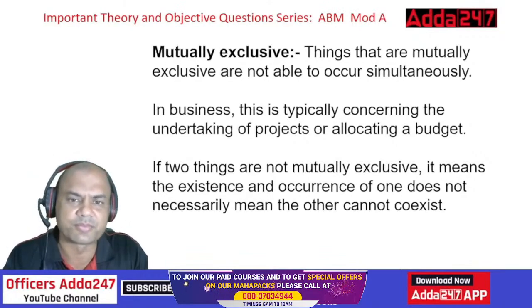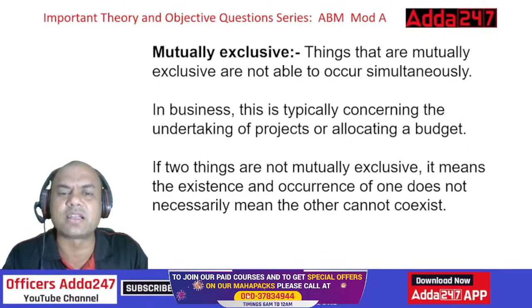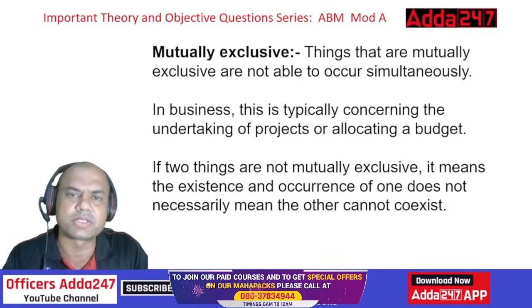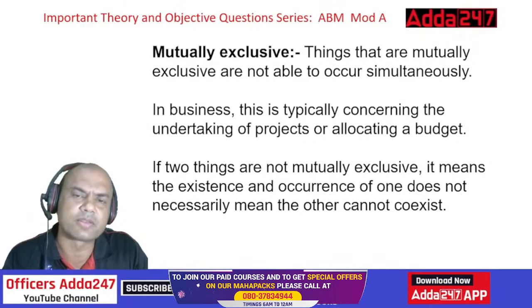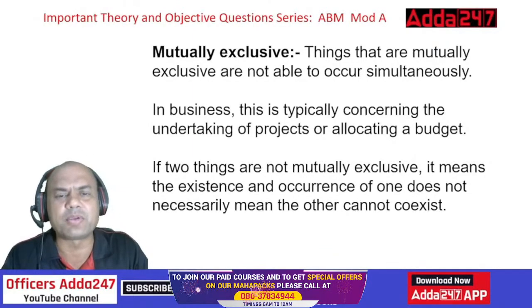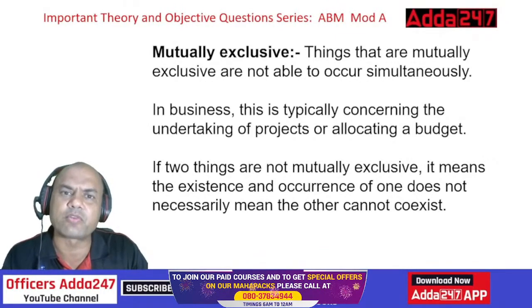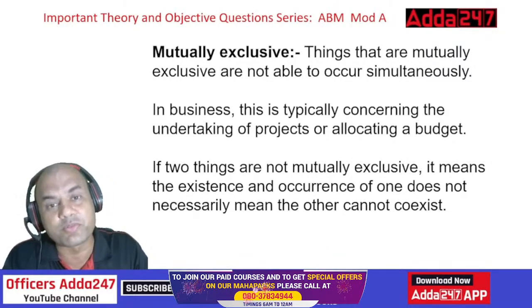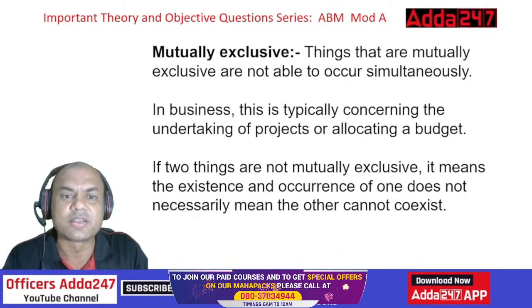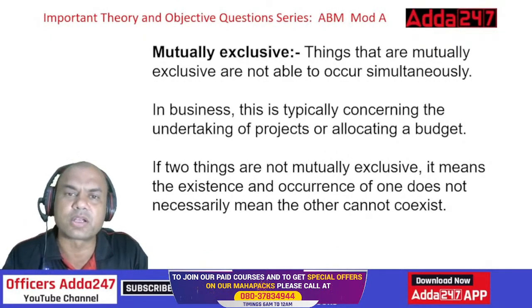It can't be both. In business also same thing. This is typically concerning the undertaking of a project and allocating a budget. It's very simple. Either you'll complete that project or you don't complete that project. There is nothing in between. In CIB also, either you clear it or you don't clear it. There's nothing in between. Even if you get 59, you have not cleared it. Even if you get 51, you have cleared it. Even if you get 50, you have cleared it. Isn't it? So that is the difference. Exclusive means both the things can't occur at one time.